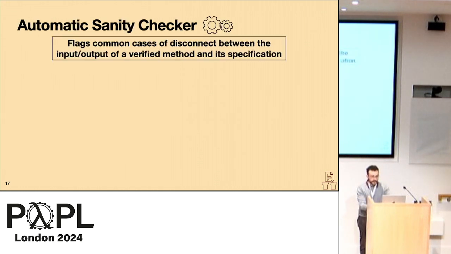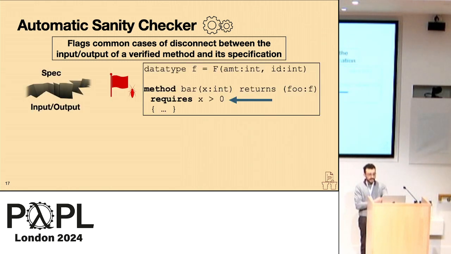Starting with the automatic sanity checker, which simply flags common cases of disconnect between the input and output of a verified method and its specification. So in an extreme example, if there's a complete disconnect between the input and output of a method and what's mentioned in the specification, we can provide a very strong hint that that may be an underspecification. So in this case, we have an example of a method bar that returns a value foo of type f, but there are no post conditions constraining the output whatsoever. Now, in most cases, this may not be intended, and so we can flag this with pretty high confidence